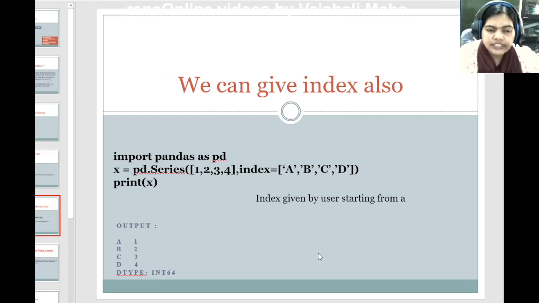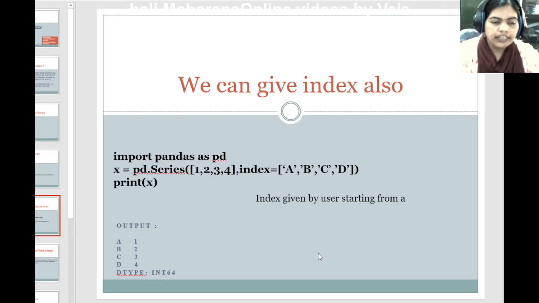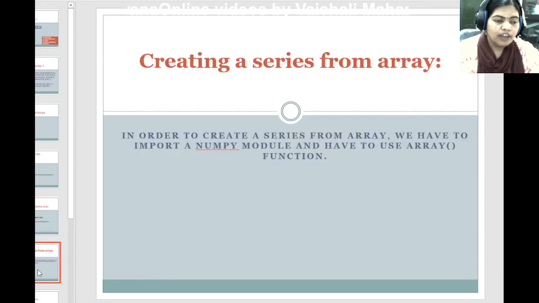Here you can see the series elements are 1, 2, 3, 4, and the index values given by us are A, B, C and D. After completing this statement, once we print x, it prints the elements of the series 1, 2, 3, 4 with index values A, B, C and D. So this is about giving an index for our series.